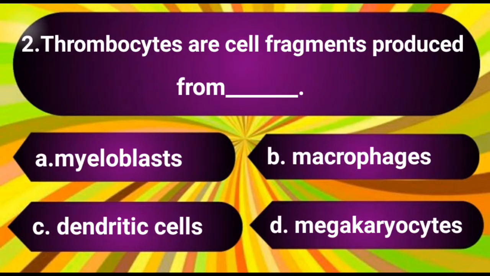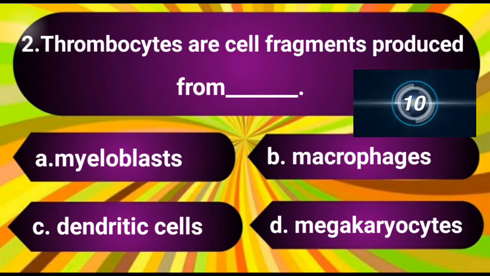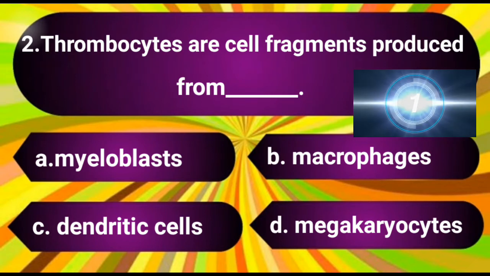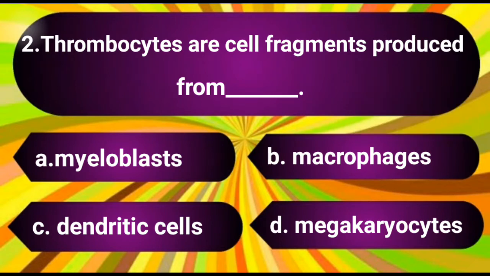Question number 2. Thrombocytes are cell fragments produced from. The options are A. Myeloblast, B. Macrophages, C. Dendritic cells, D. Megakaryocytes. The answer is D. Megakaryocytes.